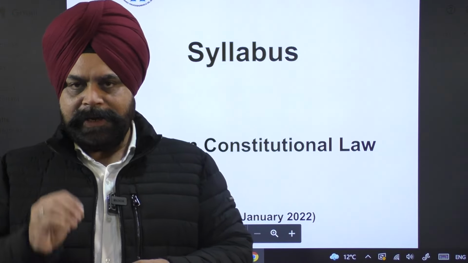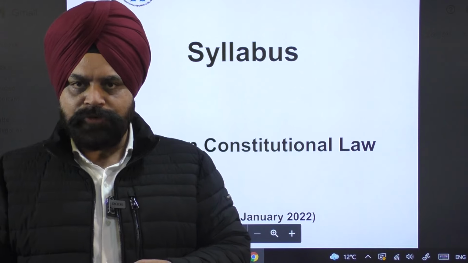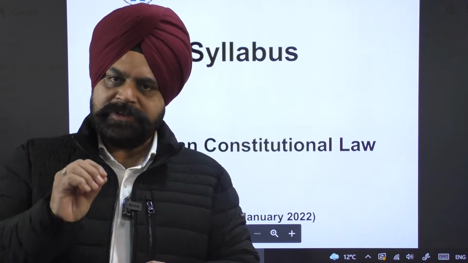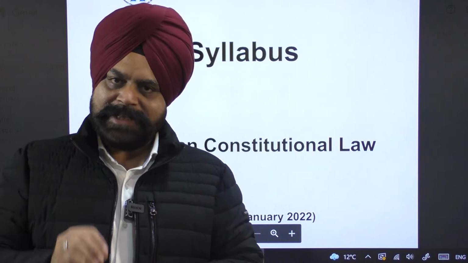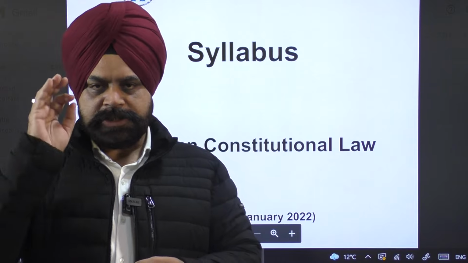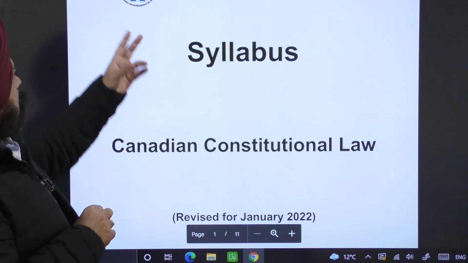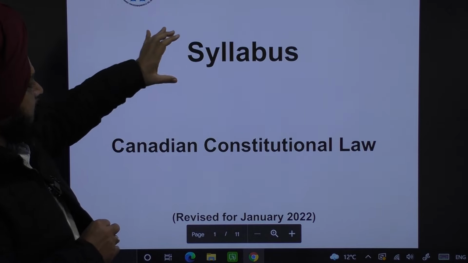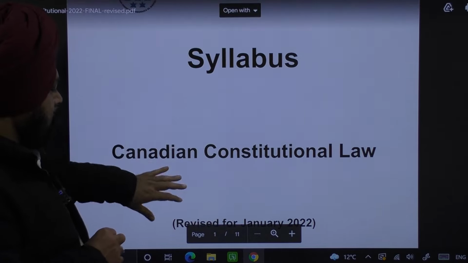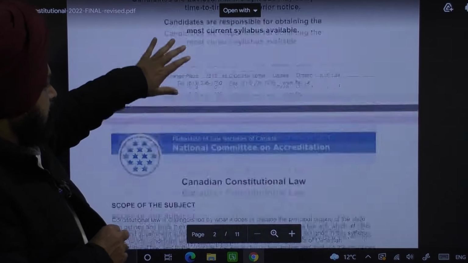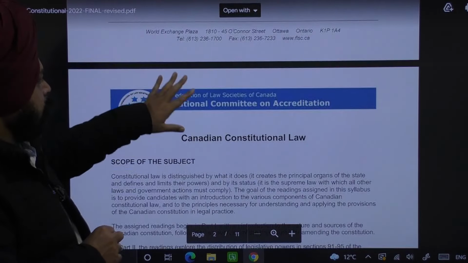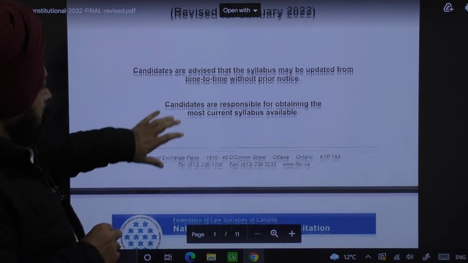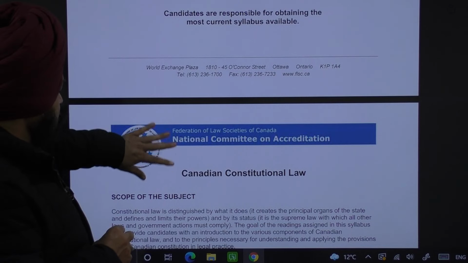So please read each and every word carefully of the Canadian constitutional law syllabus, which is available on the website of the NCA. It is nca.legal. You just go to Google and search NCA legal. Now this part is the syllabus of Canadian constitutional law. It is revised for January 2022. Now this is the part where I am saying scope of the subject.